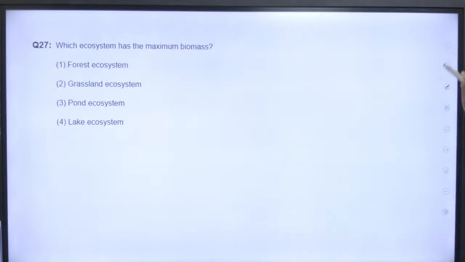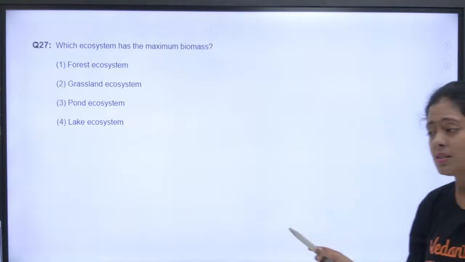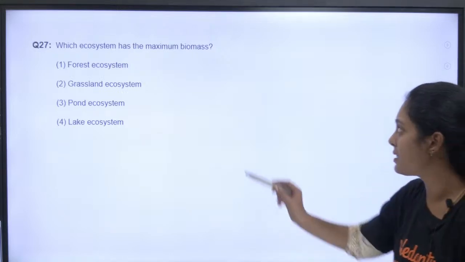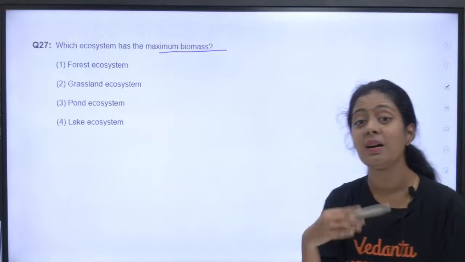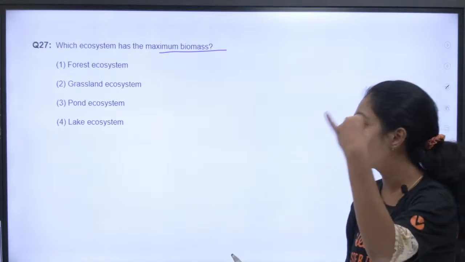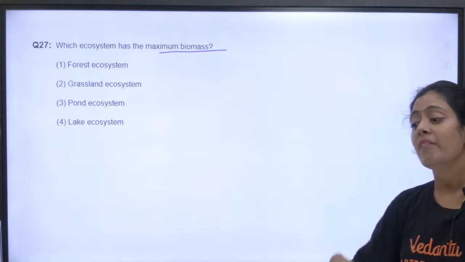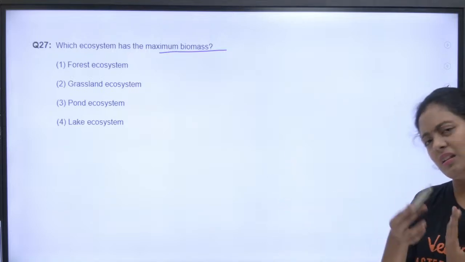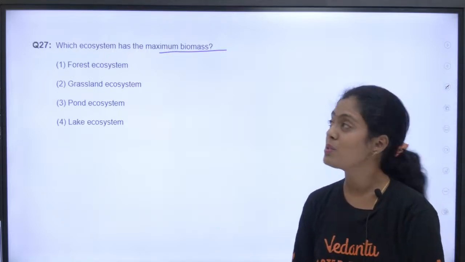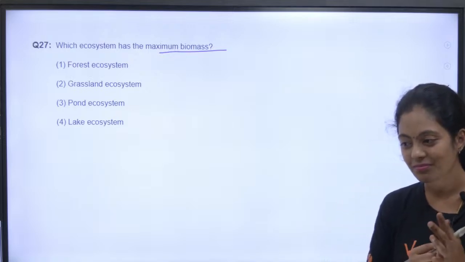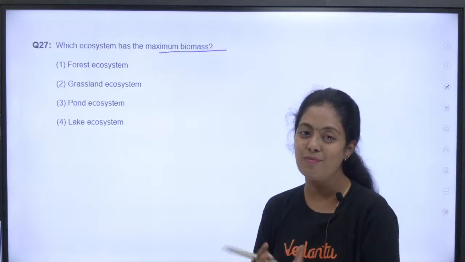Yes. The next question, which ecosystem has the maximum biomass? எந்த ecosystemல அதிகமான biomass இருக்கு? Whether it's forest, grassland, pond, lake. இந்த 4 ecosystemல which, this is very general பசங்களா, இதுக்கு நீங்க இந்த lesson படிக்கணும்னே தேவையில்லை. It was asked in 2016. Right? அப்பலாம் நம்ம NEET exam எழுதிருந்தா ஃபுல்லா clear பண்ணிருக்கலாம்.